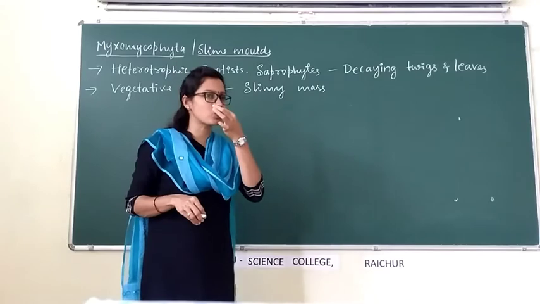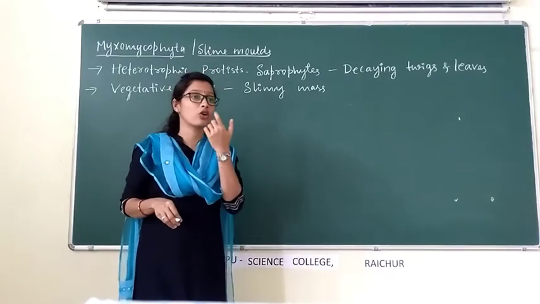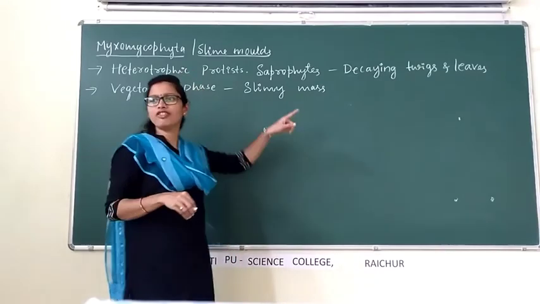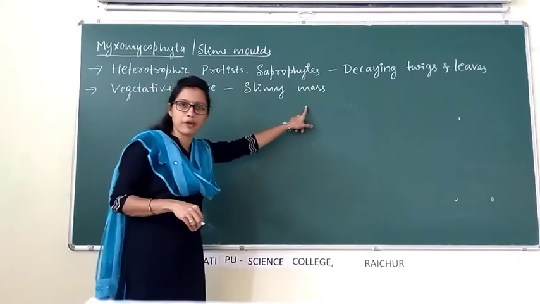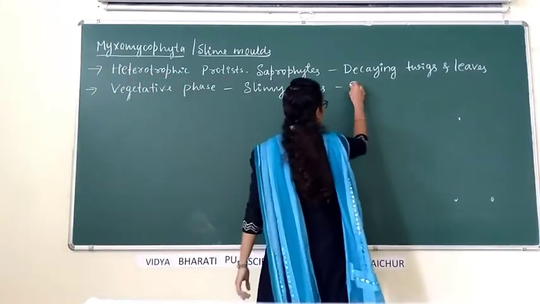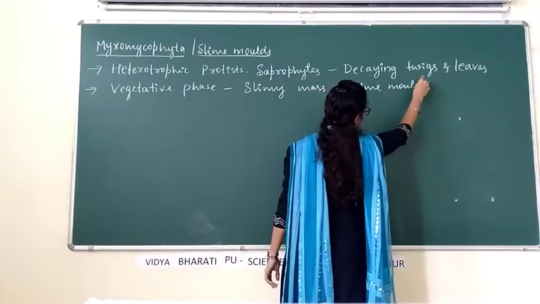Like mucus which comes out of the nostril during cough or common cold, that is slimy to touch. In the same form, these organisms appear during the vegetative phase. Hence, they are called slime molds.